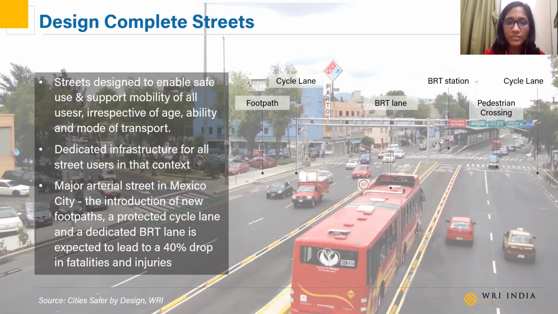So this is an example from a major arterial road in Mexico City, which was redesigned as per the complete street concept. It went from a road without any dedicated infrastructure to a corridor designed for all street users. So, apart from cars, car lanes, you will see cycle lane, pedestrian crossings, footpaths, BRT lane and BRT station. And implementing these changes has also other benefits in terms of road safety. It's expected to lead to almost a 40% drop in fatalities and injuries.